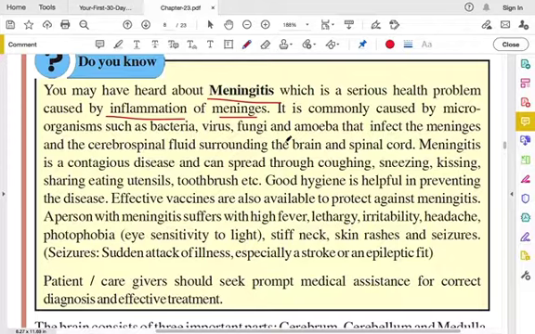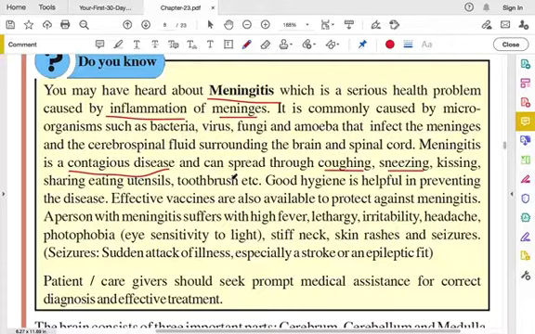It is a contagious disease. Contagious disease means it can spread to another person. It can spread through coughing or sneezing, kissing, sharing eating utensils, toothbrush, all these things. So meningitis is a contagious disease. You have to remember, a contagious disease is a disease that can spread from one person to another through contact.